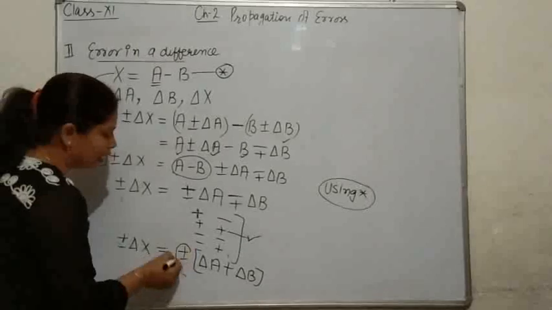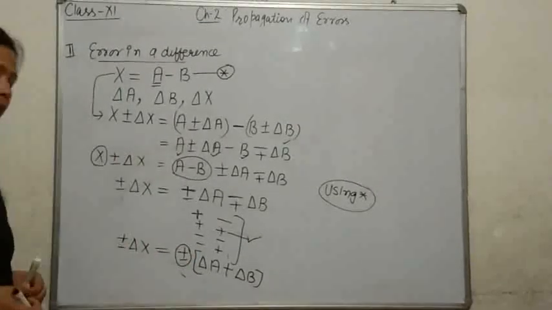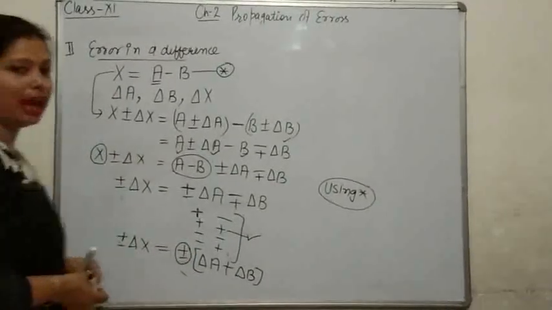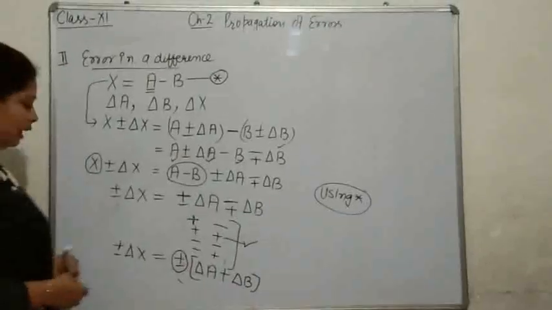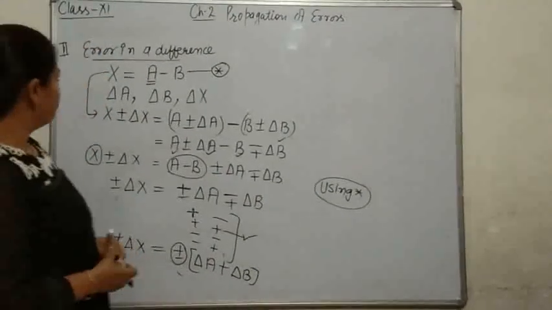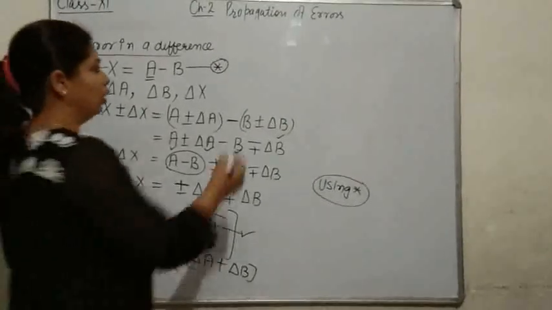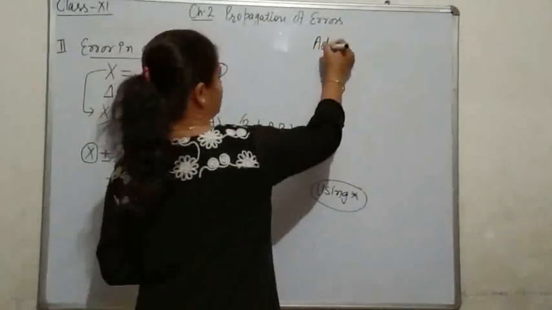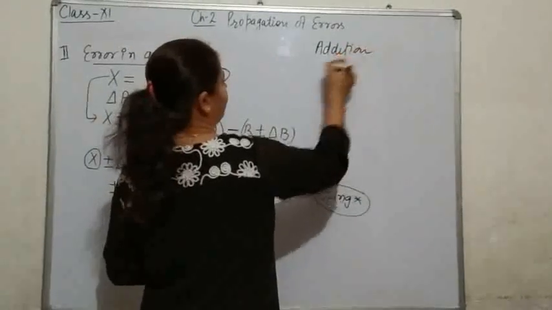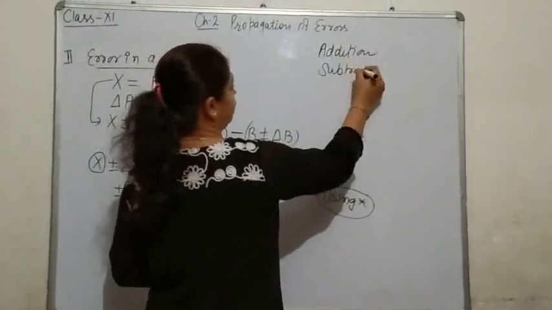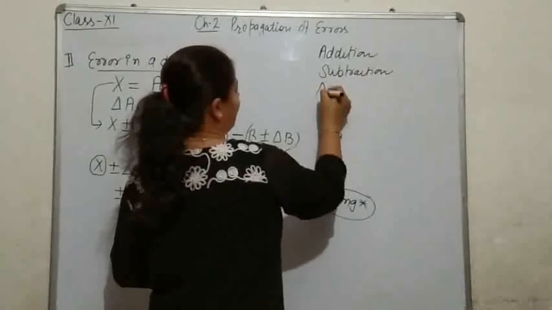What does this positive and negative sign indicate? It must be clear to you if you have seen my last video. Now, by seeing the results of these two expressions, we come to the conclusion that whether we are doing addition or subtraction, the result is same.